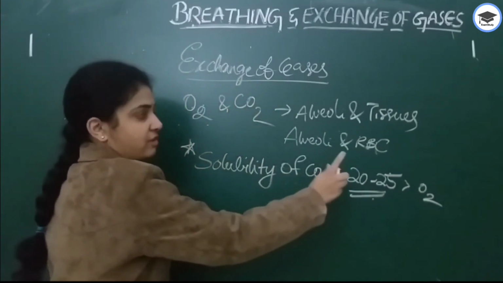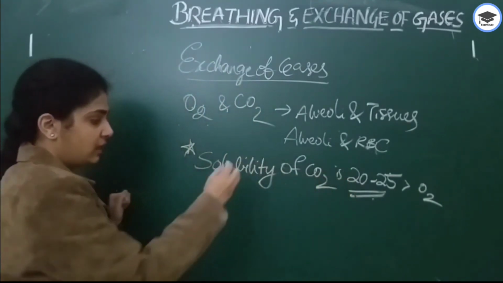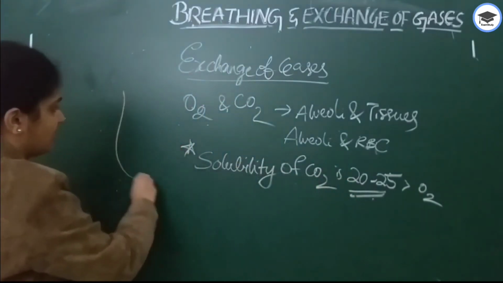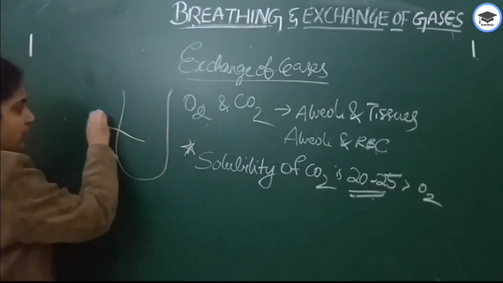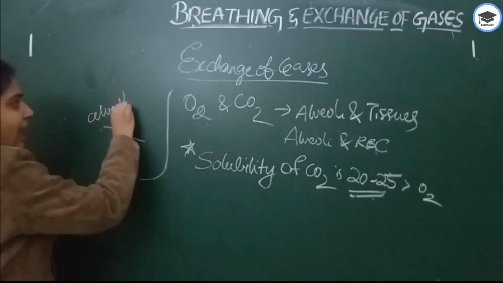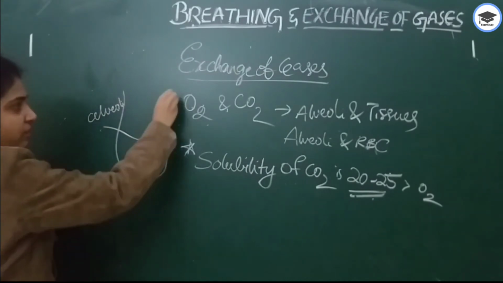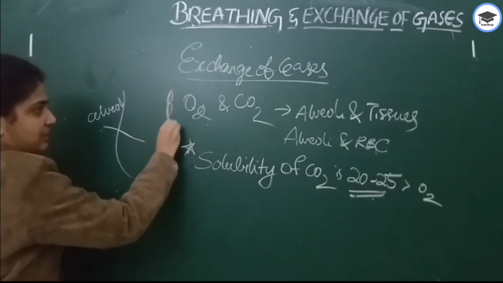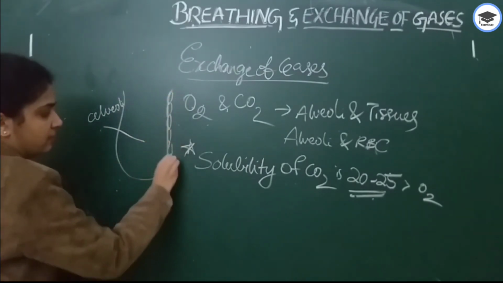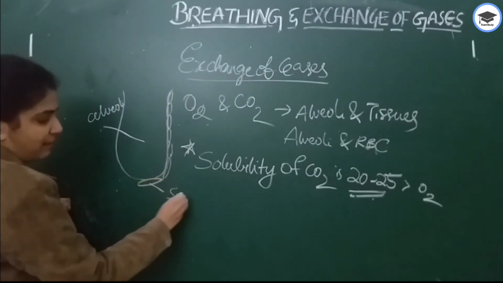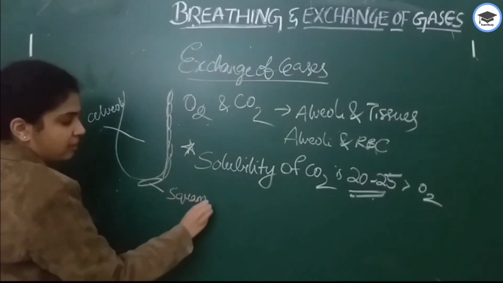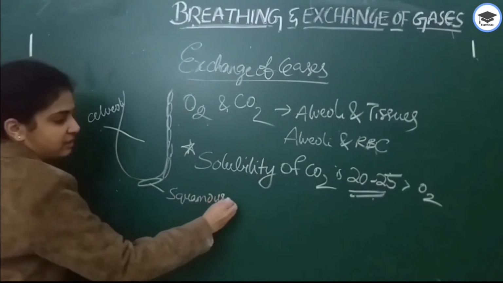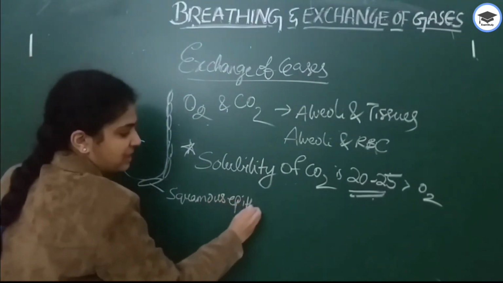Solubility of carbon dioxide. And here, this is the lung, that is the alveoli. The alveoli is bounded by squamous epithelium. We have all learned that the lung is lined by squamous epithelium.